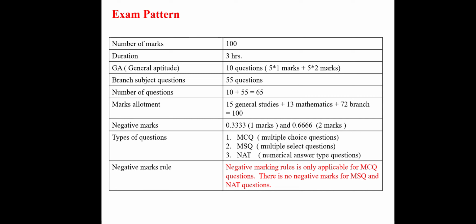In multiple choice questions, there will be one question and four options, and one of them will be the answer. If you choose a wrong answer, you will lose marks. If the question is for 1 mark, 0.3 marks will be deducted. If the question is for 2 marks, 0.6 marks will be deducted. Only in multiple choice questions. Negative marking is not there for multiple selection and numerical type answers.